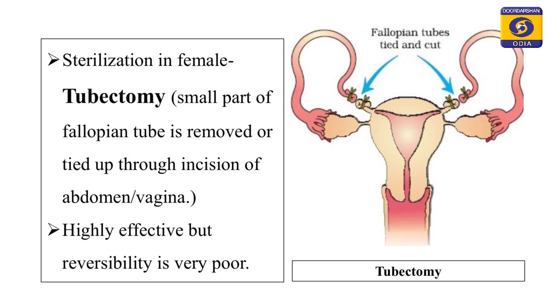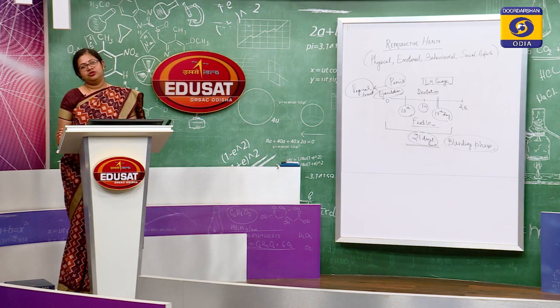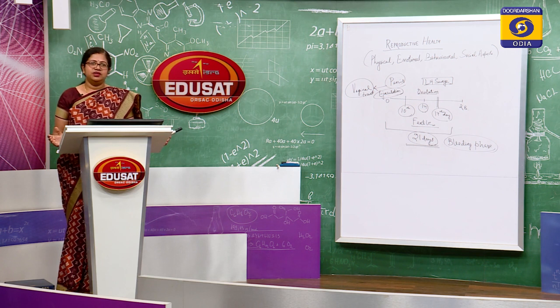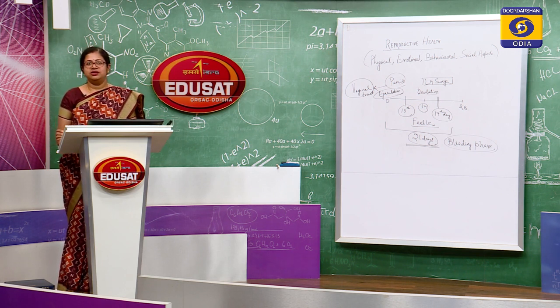Here, a small part of the fallopian tube is removed or tied up through an incision of the abdomen or the vaginal area. Through the abdomen or the vaginal area, a cut will be made, through which an instrument will be inserted, which will cut the fallopian tube, and once this fallopian tube is cut, what will happen? The ovum that is released will not be able to travel and it will not get fertilized. So, this is a highly effective method, but the reversibility is very poor, because once tubectomy or vasectomy has been done, the condition cannot be reversed, and if that particular couple wants to bear a child after that, they will not be able to do so.